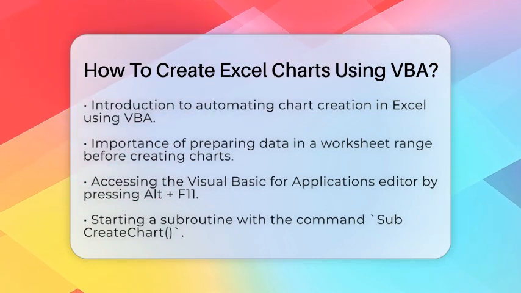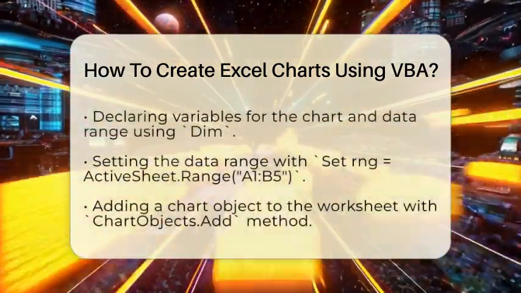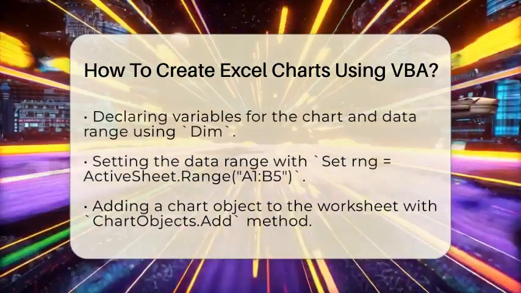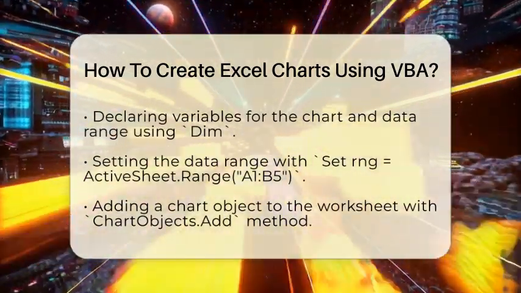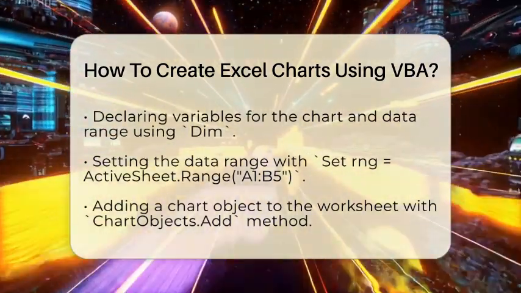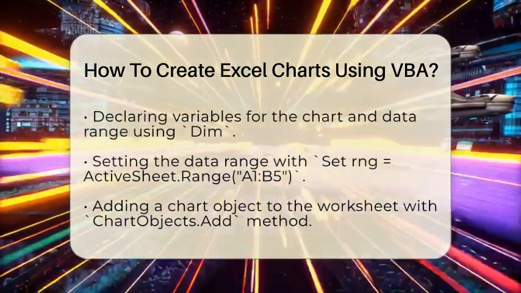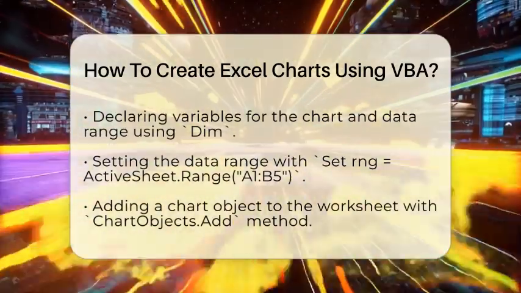Once you have your variables, it is time to set the data range. Assign the range of cells that contains your data to the variable. For instance, you can write Set rng = ActiveSheet.Range("A1:B5"). Now let's add a chart object to the worksheet. You can use the ChartObjects.Add method to create an embedded chart.